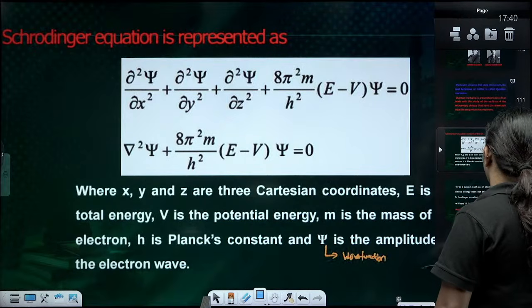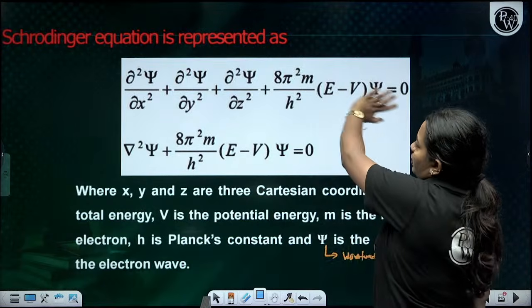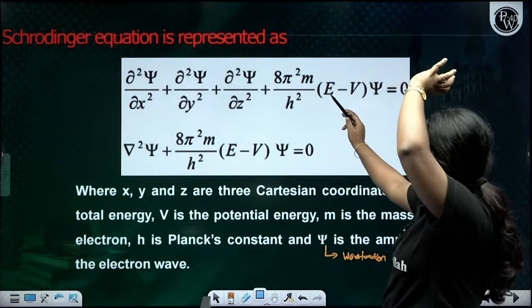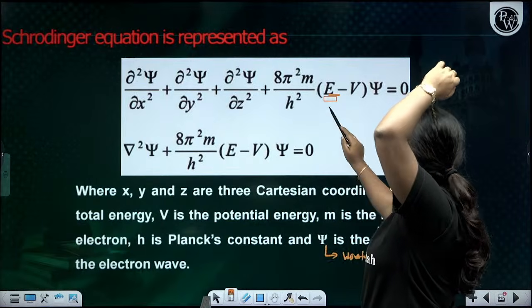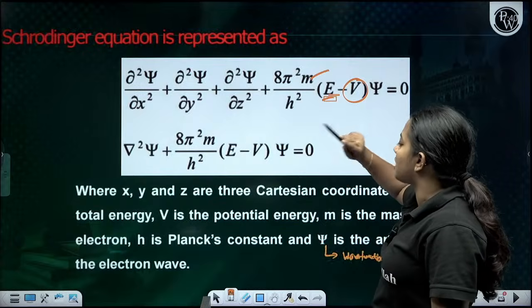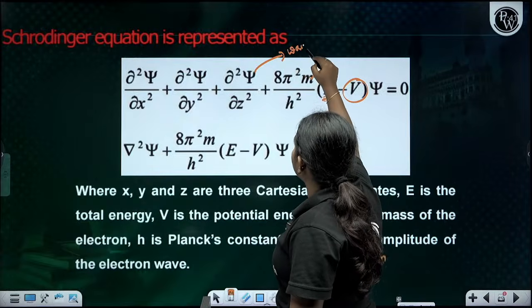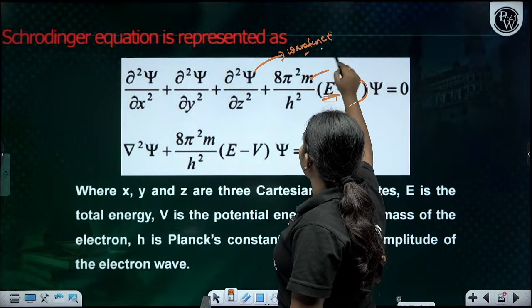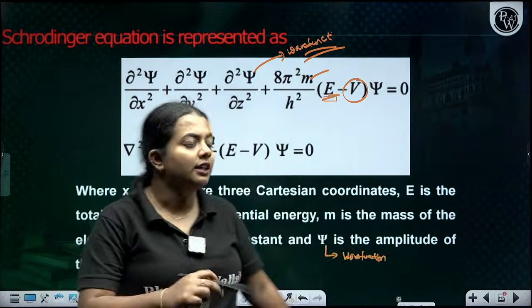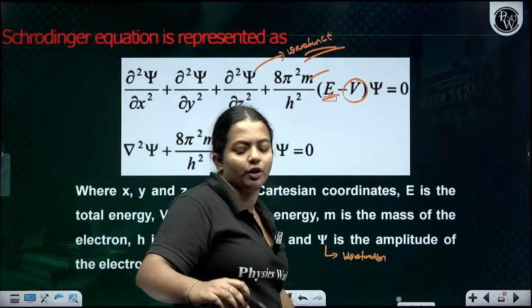The Schrödinger wave equation is this one. Here x, y, z are the Cartesian coordinates. E is the total energy, V is the potential energy, m is the mass, h is the Planck constant, and psi is the wave function. The equation has d square psi by dx square plus d square psi by dy square, and so on. Clear? That comes under the category of the Schrödinger wave equation. This is a presentation, so please make a note of it.